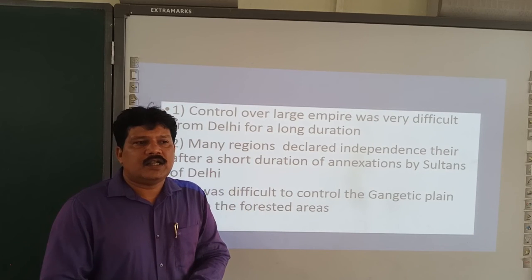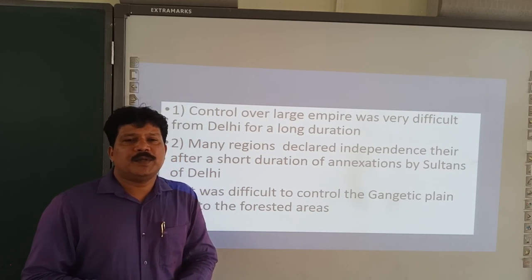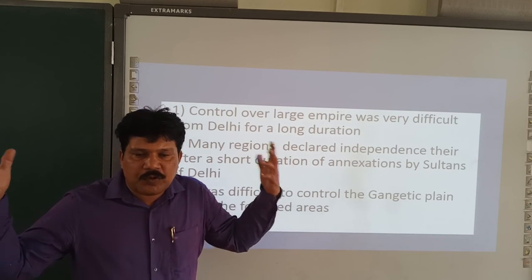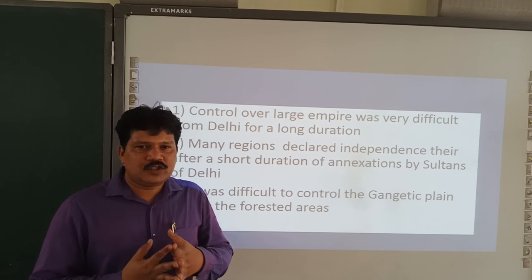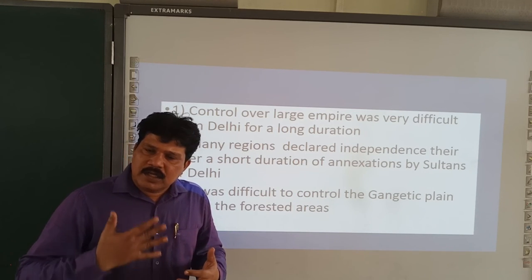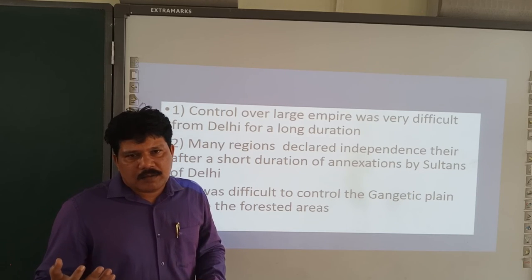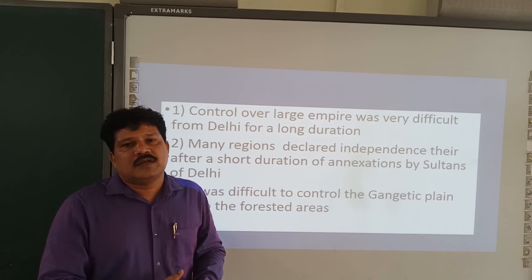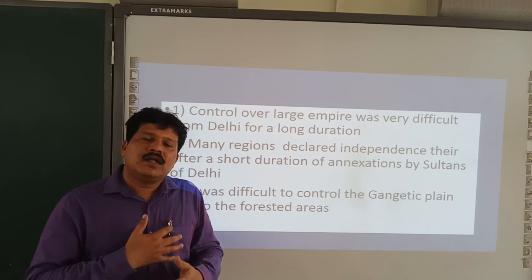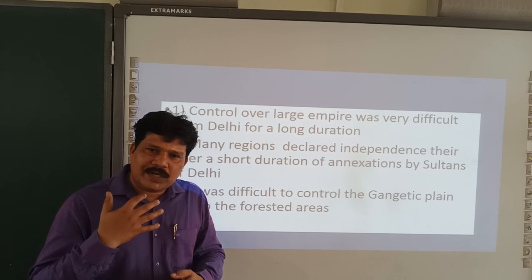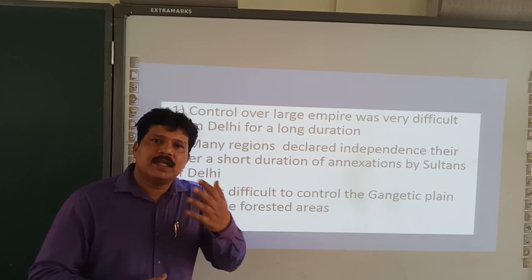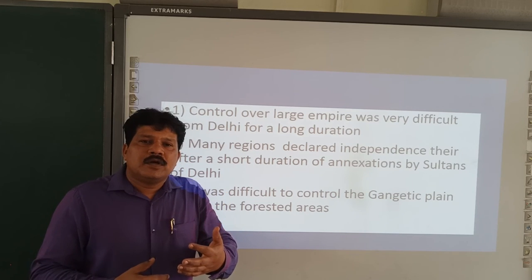So don't think that Alauddin Khilji and Muhammad bin Tughlaq had a success story for 50 years. It's not like that. They attacked, they defeated, they captured. But once they were away from that place, the kings or the governors of that place rebelled and declared their independence.